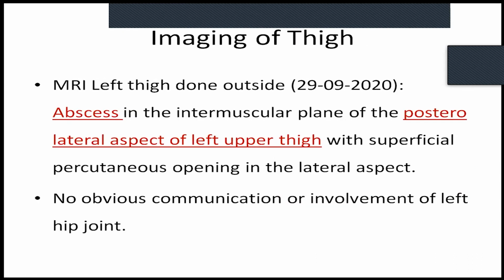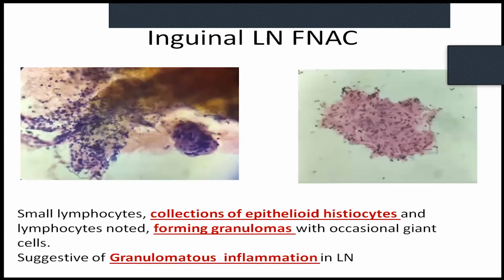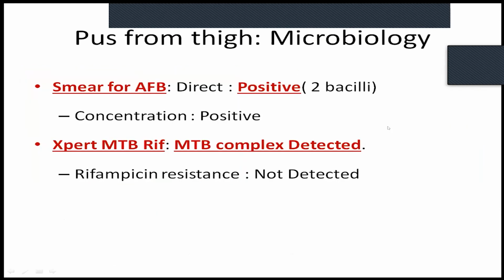The MRI of the thigh, which was done outside, so we could not repeat it here, also showed an abscess in the posterolateral aspect of the left upper thigh. So there were 2 things which we did. One was inguinal lymph node FNAC. As you can see here, it was an ill-formed granuloma with multiple lymphocytes and epithelioid histiocytes. It was a granulomatous inflammation, and the pus was obviously oozing out, and that was the best source of investigation. So we sent it for examination, which came positive for tuberculosis.